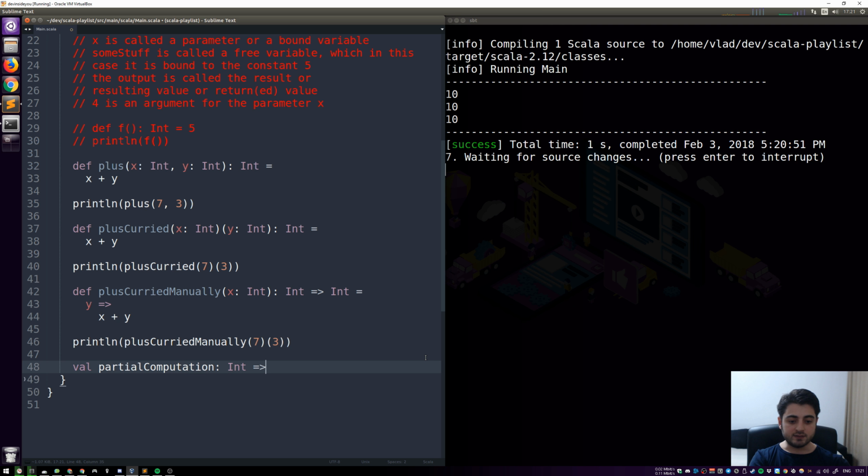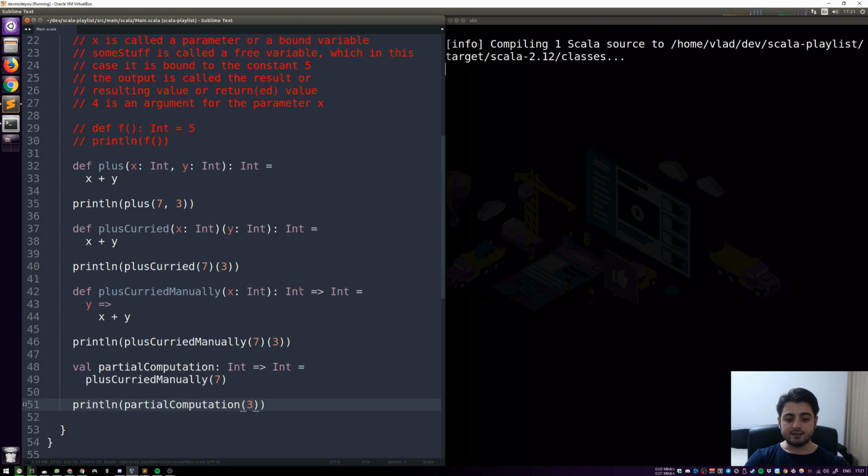And it's gonna return another function. Okay. So all we're gonna do is we're gonna say plus curried. Basically, we're just gonna copy the first part, right? Because this part produces the function. Right, so this is exactly the same as this. Therefore, there's an equal sign over here. Okay, so now what we can do is we can print line partial computation of 3. Okay, and now it should be the same.